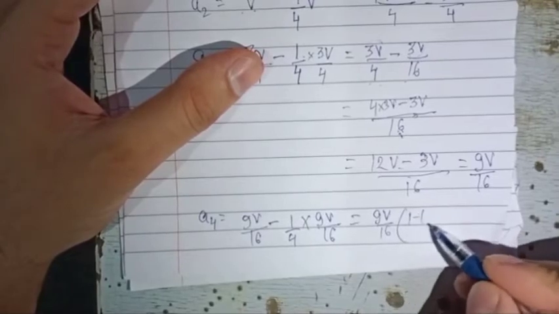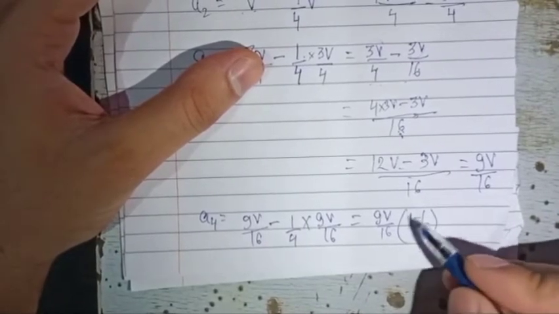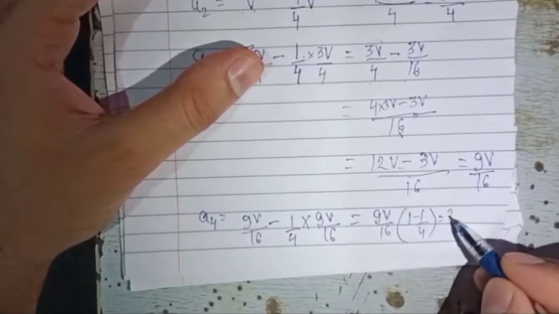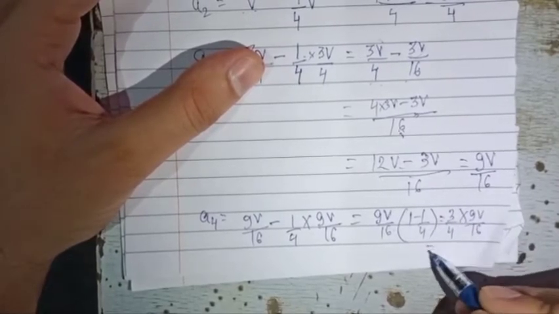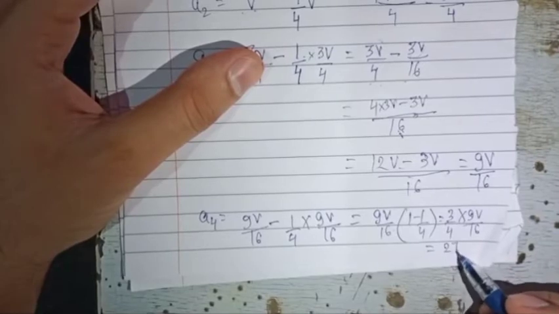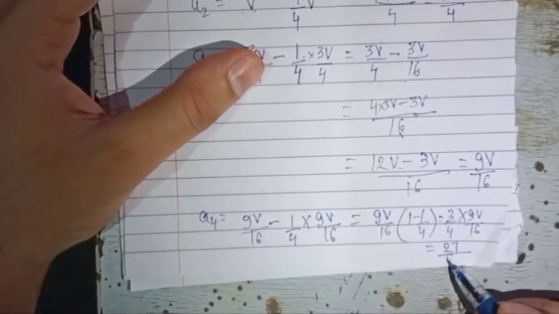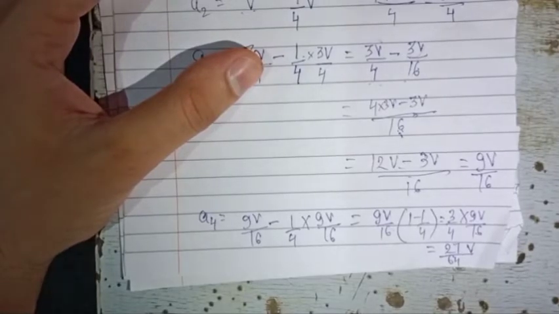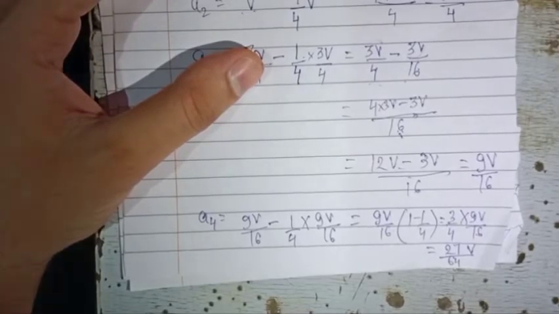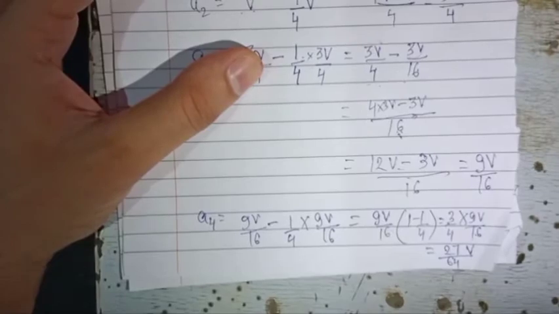Then what will remain? 1 minus 1 upon 4, and 1 minus 1 upon 4 is 3 upon 4. So 3 upon 4 times 9V upon 16, that means 9 3s are 27 and 16 4s are 64, so 27 upon 64 into V.